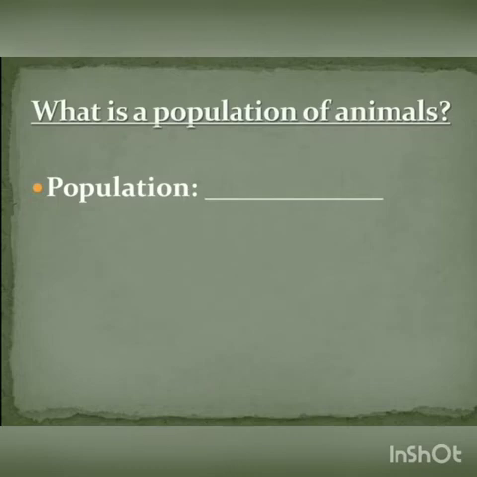So the population of crows on that banyan tree is 10. And on the same banyan tree, if there are 12 sparrows living, then the population of sparrows in that area is 12. So population is nothing but the total number of a particular species in a particular area or region.